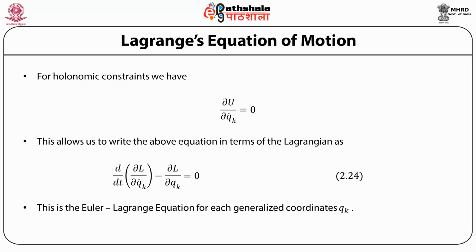And then the equation of motion for generalized coordinates is given by the Euler-Lagrange equation of motion, that is, d/dt of ∂L/∂q_k dot minus ∂L/∂q_k is equal to 0.